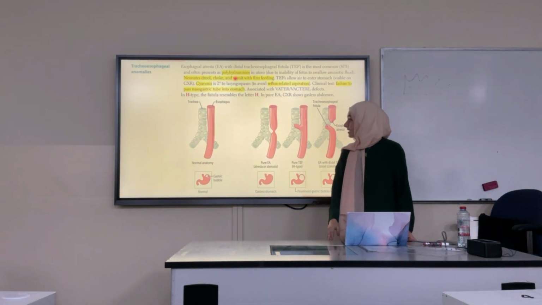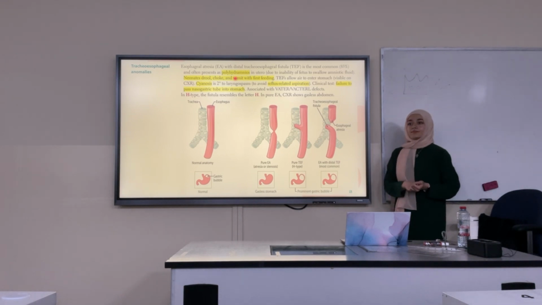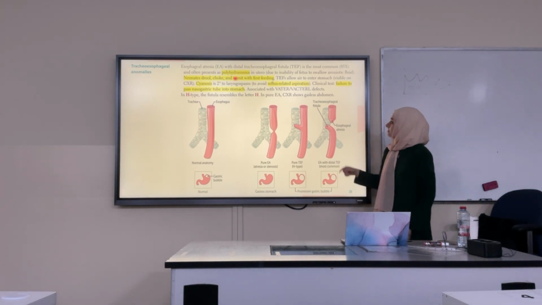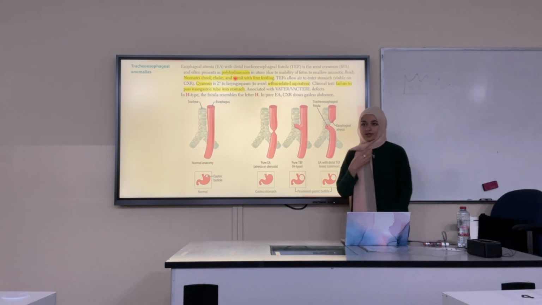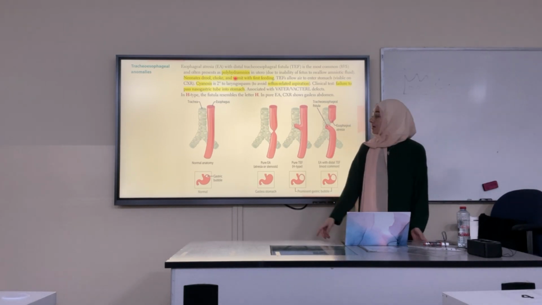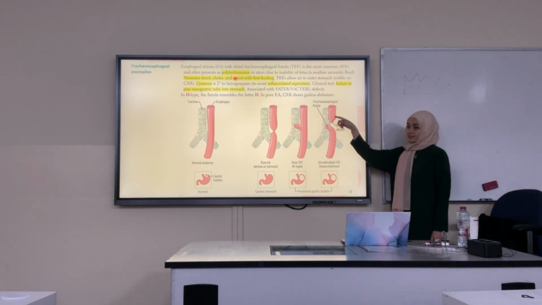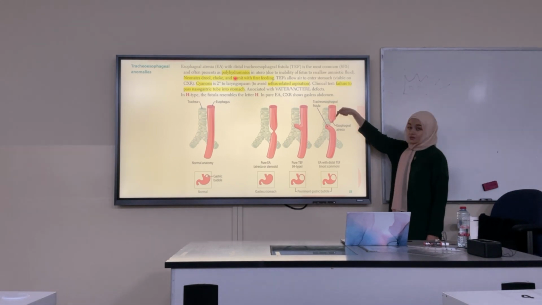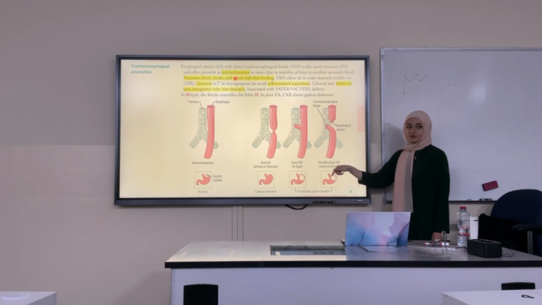Now, to differentiate these 2 types, what you can do is insert a nasogastric tube. Do you know what it is? It's basically a tube inserted through the nose all the way to the stomach to provide nutrients for those who can't swallow or have difficulty swallowing. In esophageal atresia, the nasogastric tube will stop here, so the doctor cannot insert it all the way to the stomach.